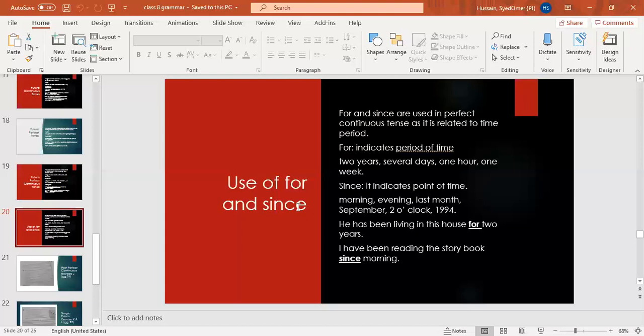In all four types of future tense: simple future, future continuous, future perfect, or future perfect continuous. Okay, now I'm going to unmute you people, and please, there should be no noise at your back. One by one, I'm going to ask you. Okay, first of all, Iman, you need to unmute your mic. Yes, who has unmuted? Sir, Iman. Iman, yes. You tell me what is simple past tense and what is the formula of simple past tense?